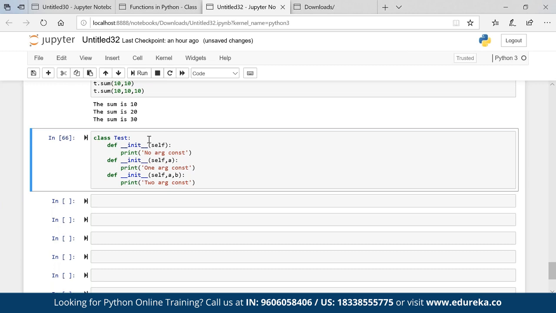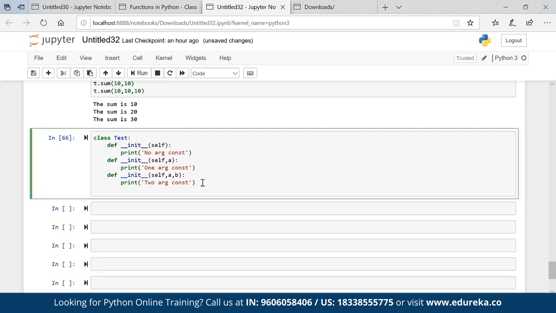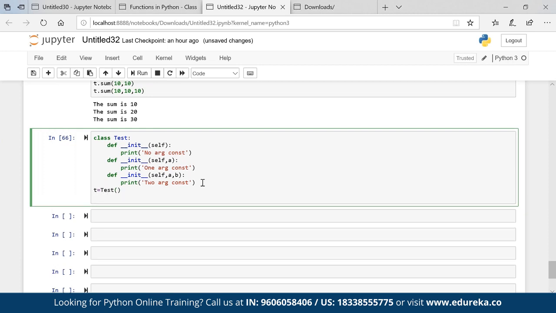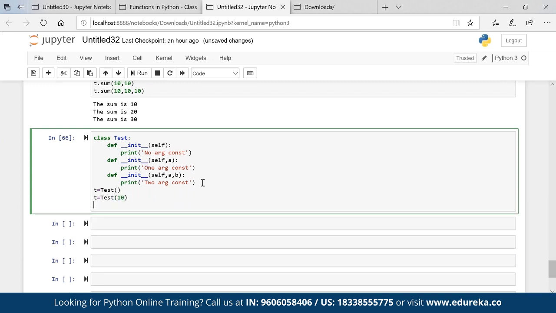Okay, now the question is, if I call t is equal to Test(), will this work? t is equal to Test(10), will this work? Or t is equal to Test(10, 20), will this work? The last one will work, right? Obviously.